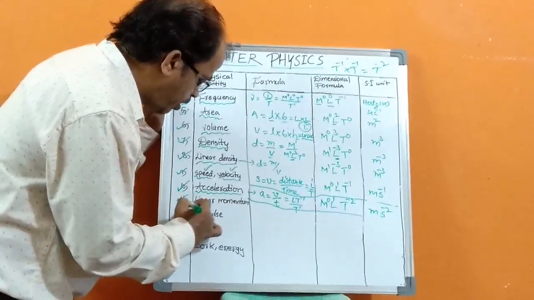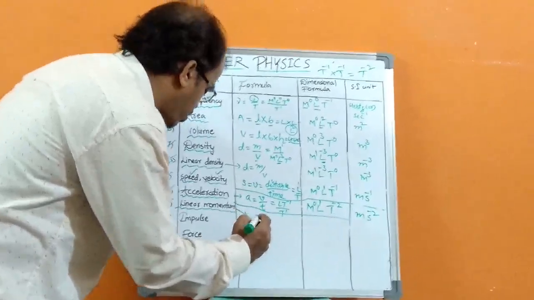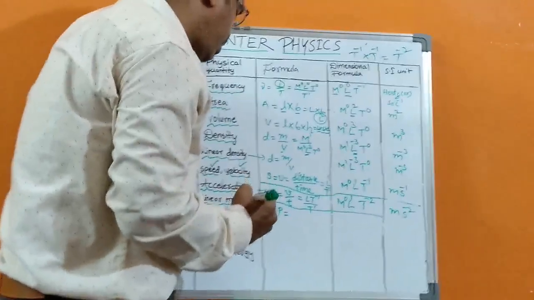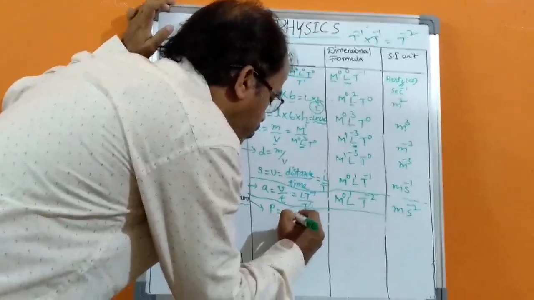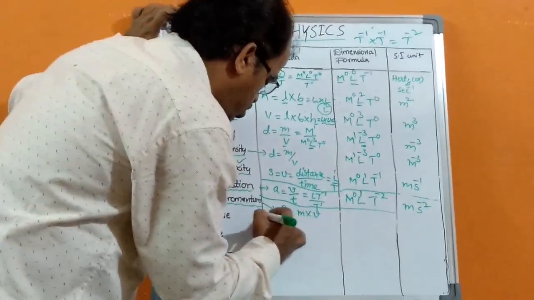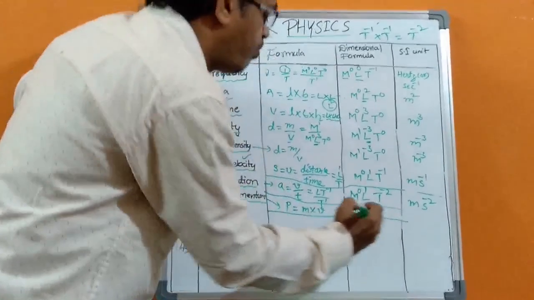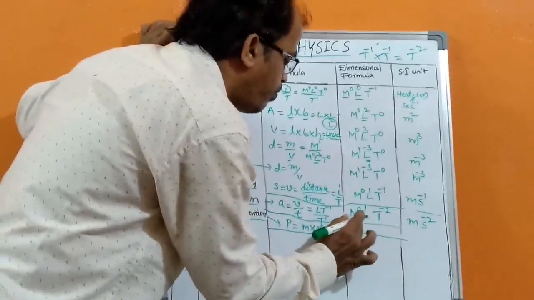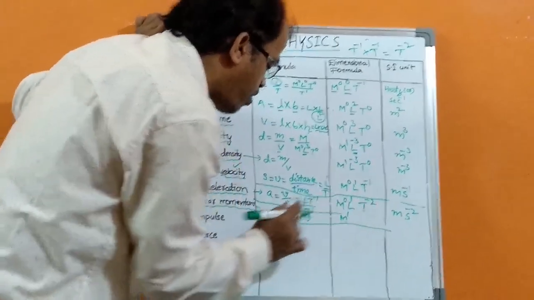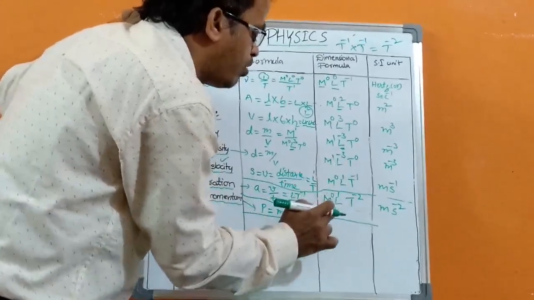Next one, linear momentum. Linear momentum is represented by the letter P. It is the product of mass and velocity. We know the mass dimensional formula is M power 1, and the dimensional formula for velocity is L power 1 t power minus 1.